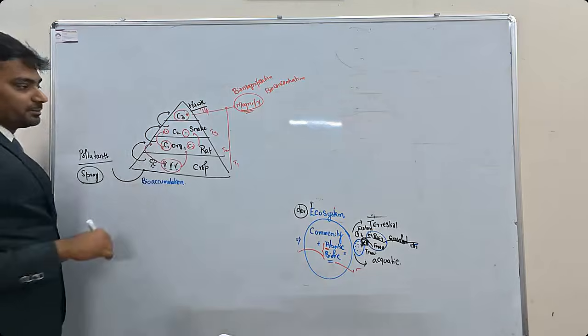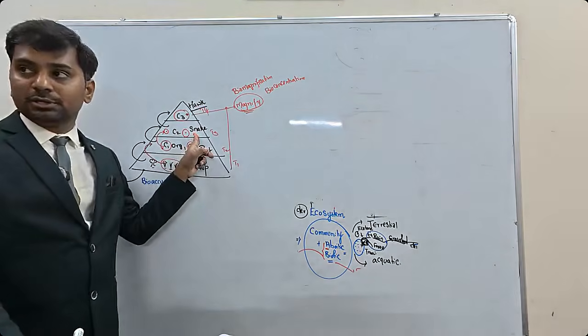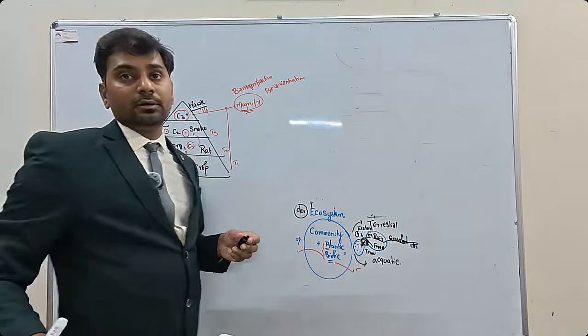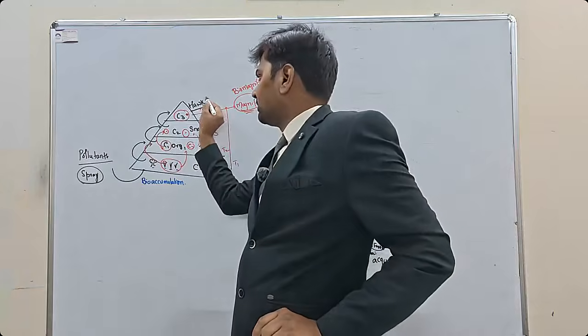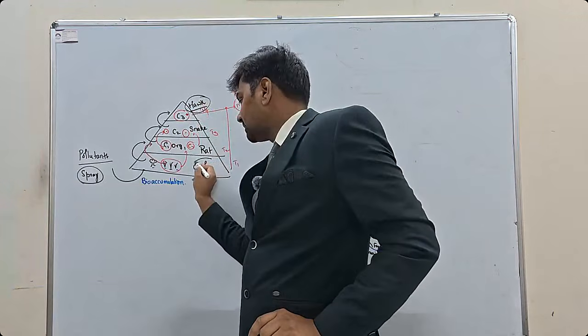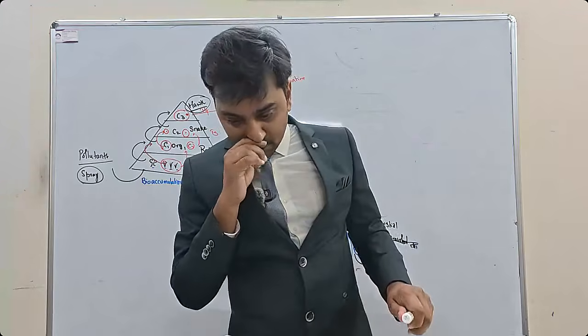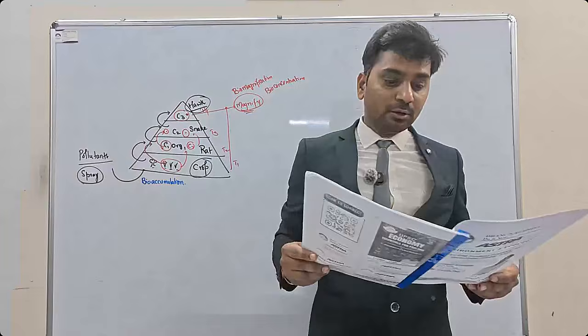The crop takes in the pesticide, the rat consumes the crop, the snake consumes the rat, and when the hawk consumes the snake, the pesticides move and the concentration increases. So the highest concentration will be present in the hawk, the lowest in the crop. Lowest is crop, highest is hawk.